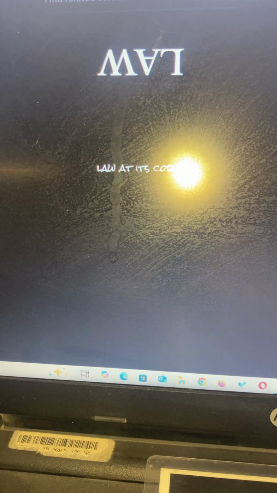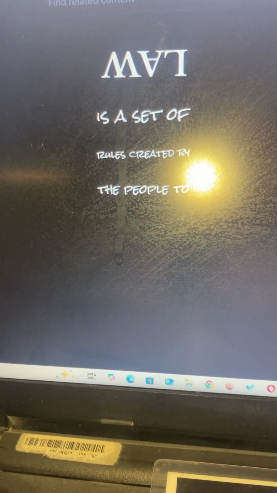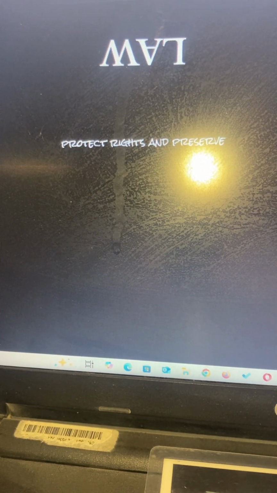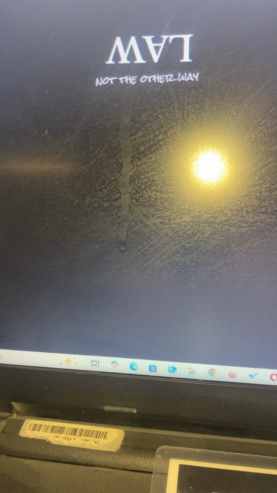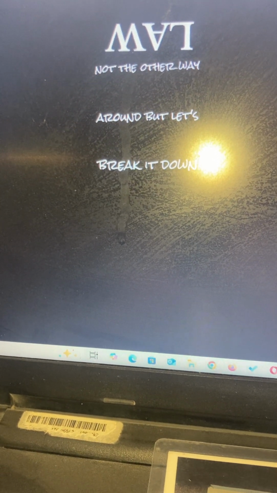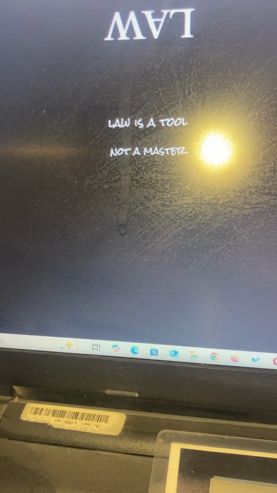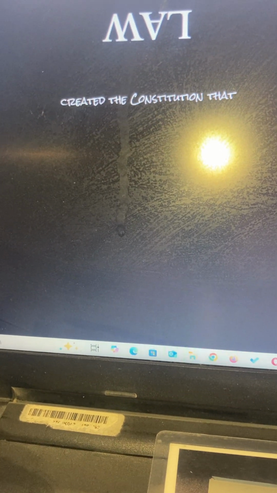Law, at its core, is a set of rules created by the people to restrain power. Law is there to protect rights, preserve peace, and serve justice, not the other way around. But let's break it down deeper, especially from your lens. Law is a tool, not a master. We don't go by statutes and codes. We the people created the Constitution. We the people.